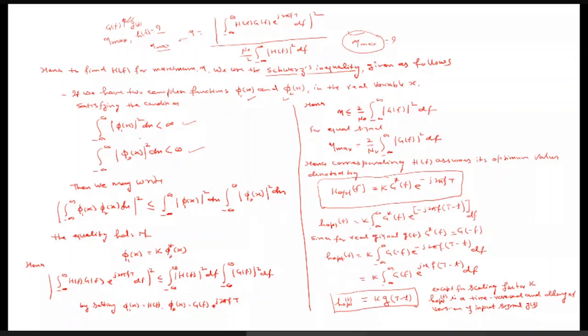The Schwarz inequality simply says that the mod of the integral from minus infinity to infinity of phi 1(x) phi 2(x) dx, whole square, will always be less than or equal to the integral from minus infinity to infinity of mod of phi 1(x) whole square dx, multiplied by the integral from minus infinity to infinity of mod of phi 2(x) whole square dx. This is simply the definition of the Schwarz inequality. That is, the integration over the product of these two complex functions, whole square, will be less than or equal to their individual integrals.